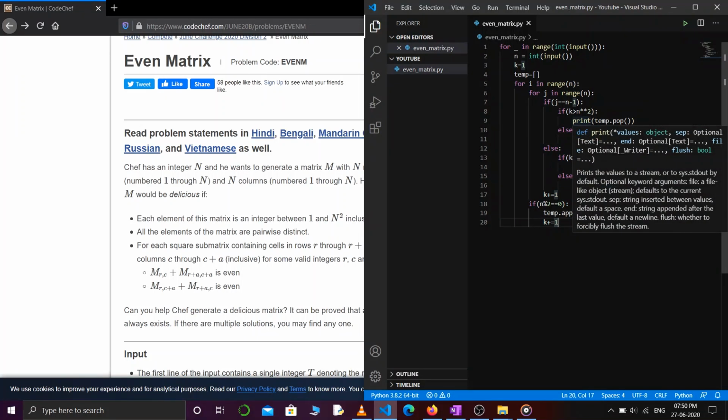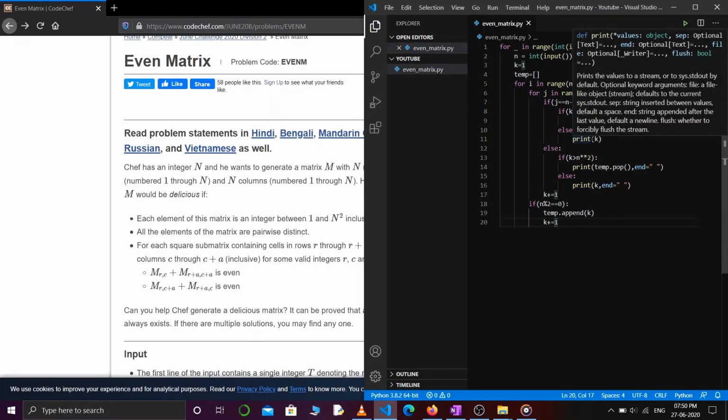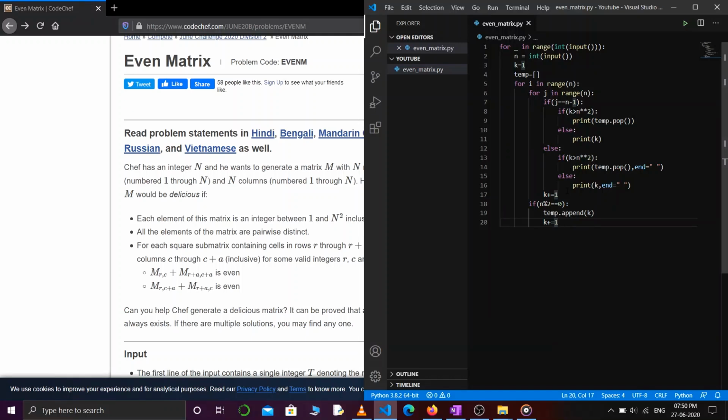So I'll just pop out the first element from temp and print it. Else I'll print k. Once I have printed the k value, I'll increment it by 1. After printing a column, I will append k to my list temp only if n is an even number.